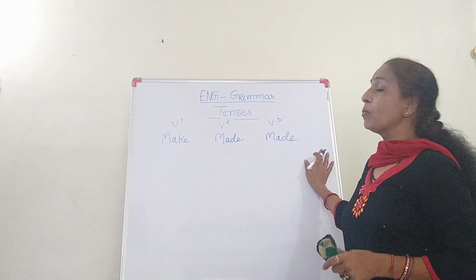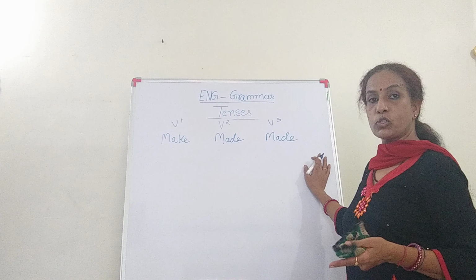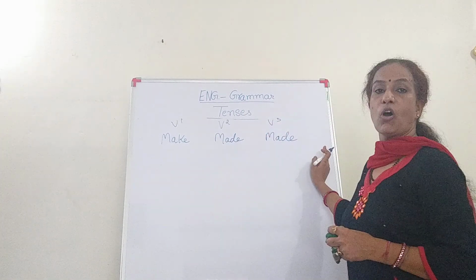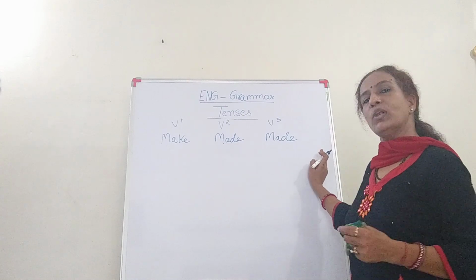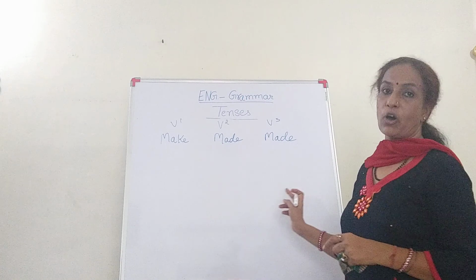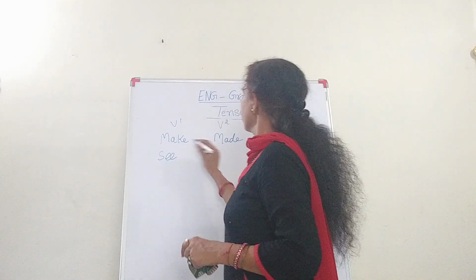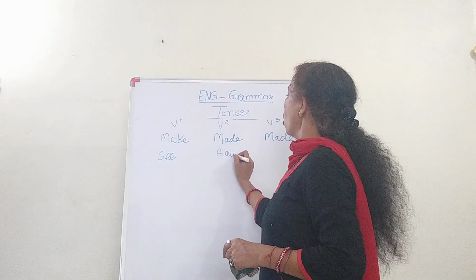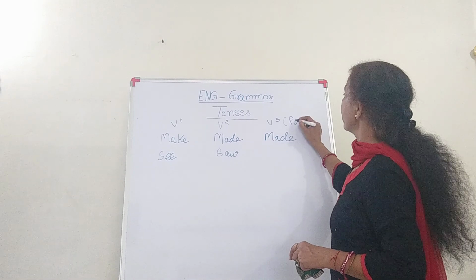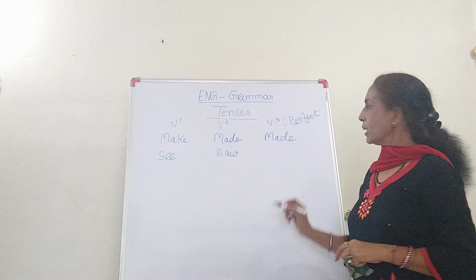Of the verbs which are mostly in use, or which you are aware of, you should know the three forms of each and every verb. Then only it would be easier for you to write the forms or construct sentences. For example, see, saw, and V3 is perfect tense, seen.